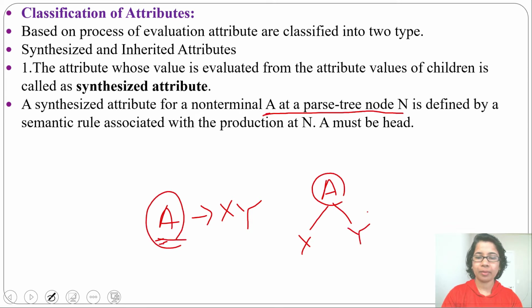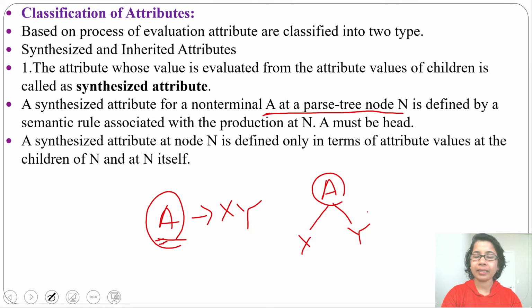Then only it can be a synthesized attribute. And it is defined only in terms of attribute values of the children of N and N itself. Means A's attribute will be defined in terms of X's attribute, Y's attribute and A itself. So a synthesized attribute can be defined in terms of its children and itself.